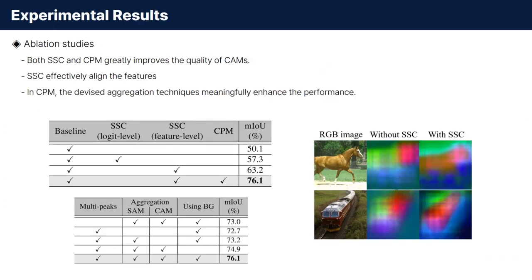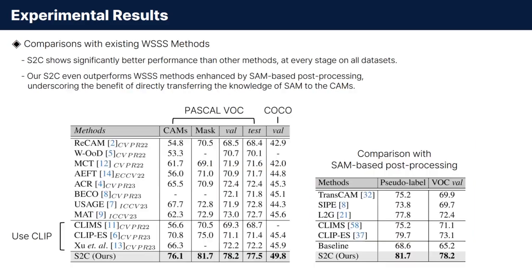We conduct ablation studies for component analysis. The first table shows that both SSC and CPM greatly improve the quality of CAMs. Also, we provide visualizations of the features learned with and without SSC, highlighting its effectiveness for learning segmentation. Finally, the second table demonstrates that the aggregation techniques in CPM meaningfully enhance the performance.